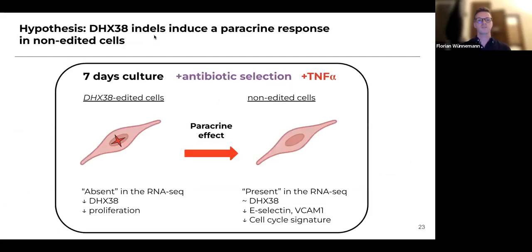And our hypothesis was actually that DHX38 indels induce a potential paracrine response in non-edited cells. And this comes from the fact that cells that are edited, we believe, proliferate less, do have DHX38 downregulated, but then exert a paracrine effect on the cells around them, which are the ones that we're actually observing in the RNA-seq, and that would have actually the phenotypes that we found in the screen.